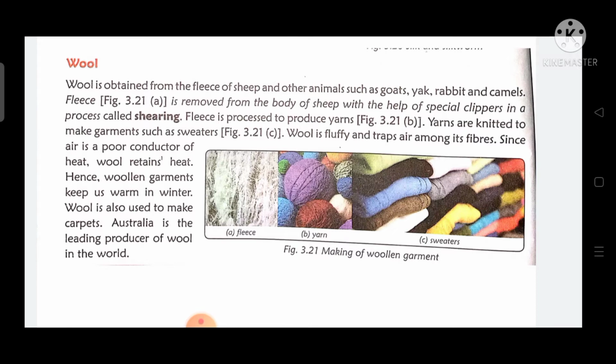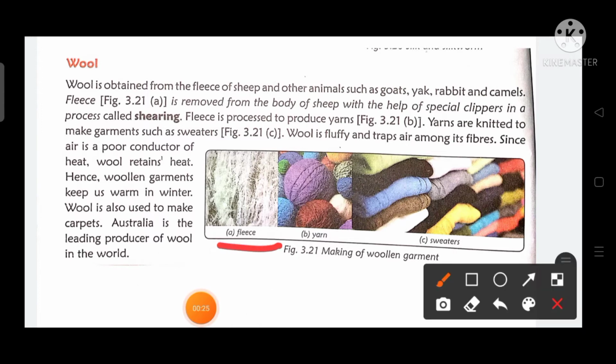Then that fleece is processed, and then we produce yarn, that ball of threads. From this fluffy part of the animal we make yarns. Then these yarns are knitted to make garments such as sweaters.